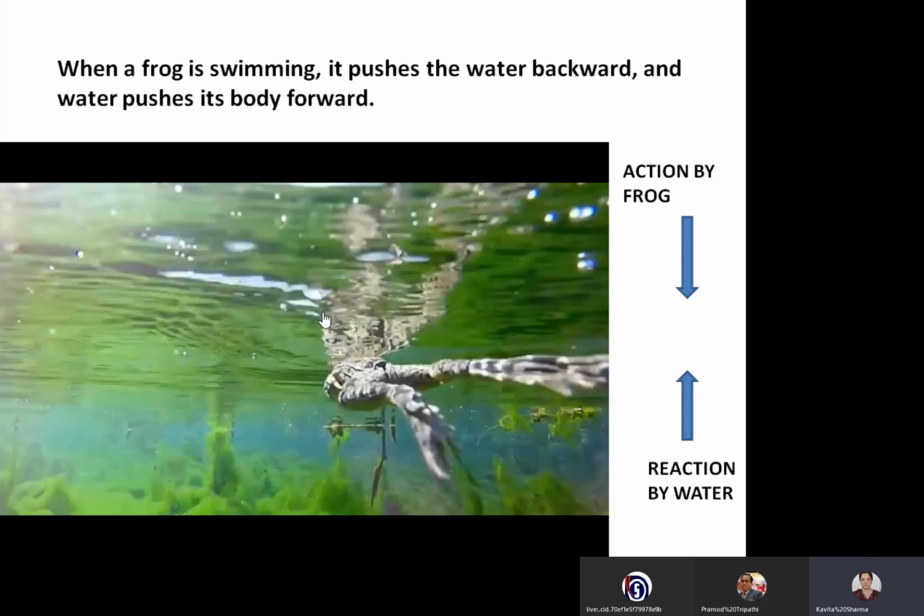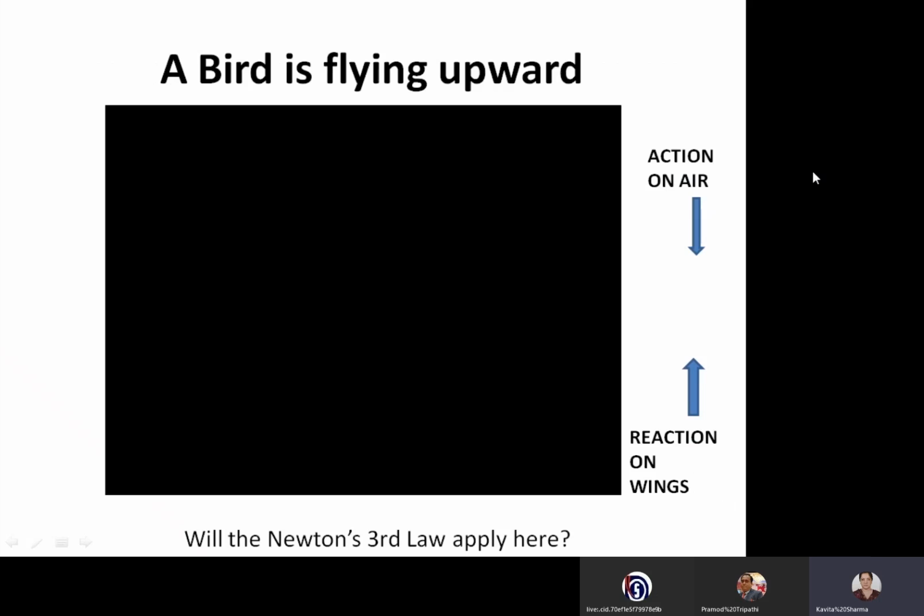That means action and reaction are on two different objects. Action is by the frog on the water, reaction is by the water on the frog. So this interaction of two objects is moving the frog forward. That is Newton's third law of motion. Right? Now just see. Next example.